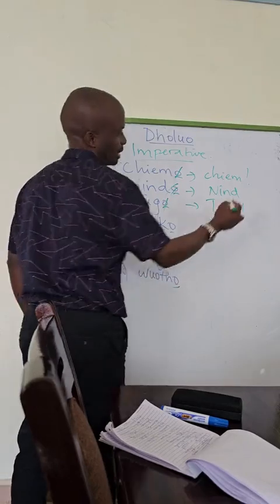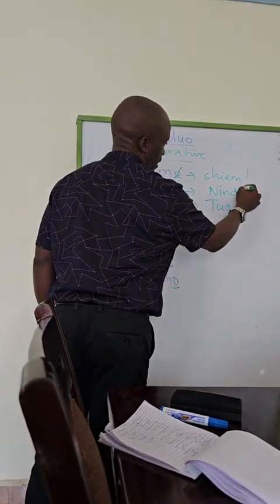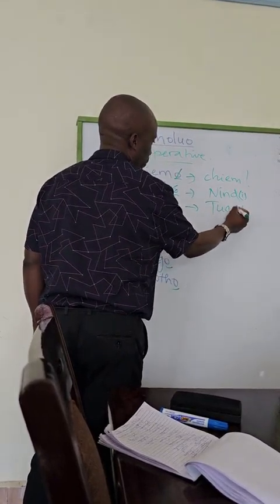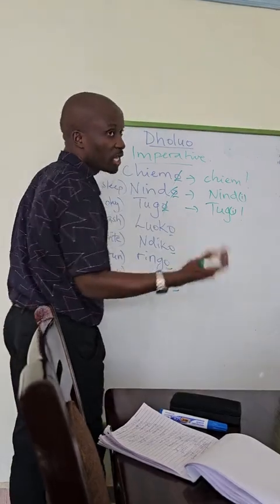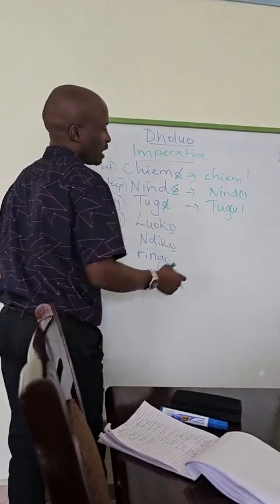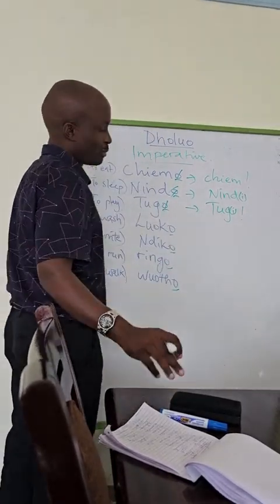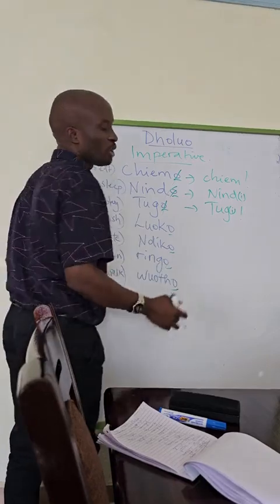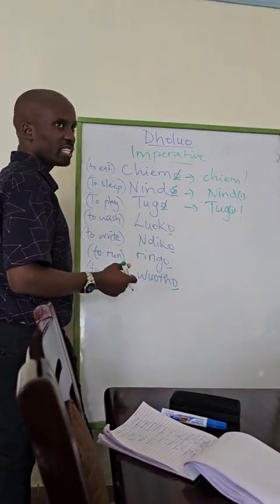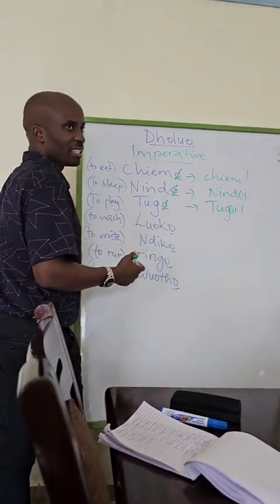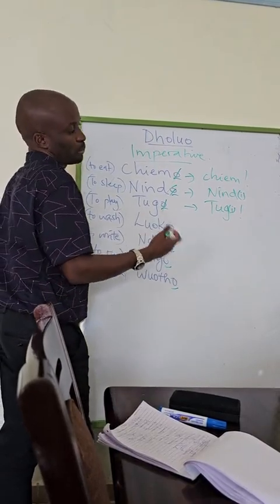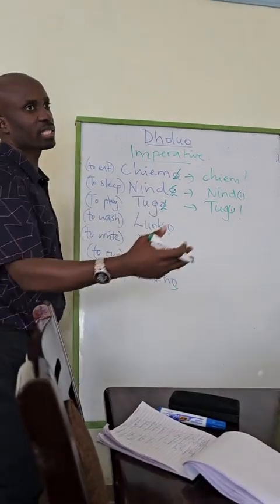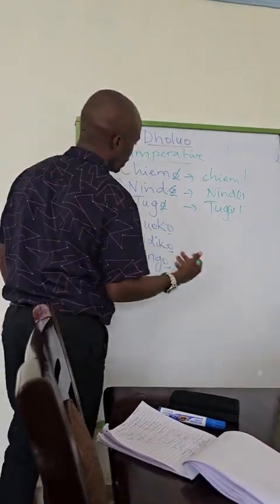Again, some people, depending on where the person you meet is coming from, will add I here, so it will be tugi, nindi. Because for some people, when you say it without this I, it sounds rude. Like nind, it almost sounds like a command. Very rude one. So some people tend to add I so that it's like nindi as a request.